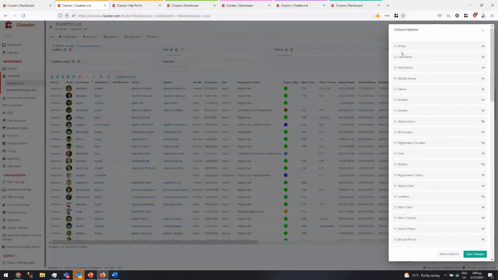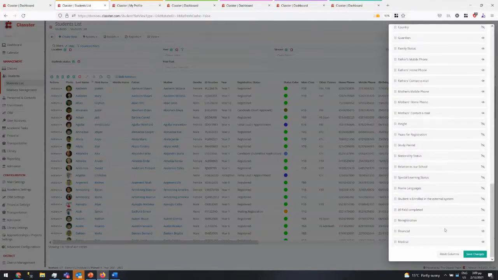You'll be able to move any column up and down, so you can move the photo a bit back. You see there is no change happening. Before we had this, every time you changed that, a change happened on the back end, which delayed things very much. And then there are a lot of new fields here that you can enable and disable, like the custom fields. So, all fields completed, students enrolled in external systems, common languages. Those are all custom fields, so they will be different from customer to customer.